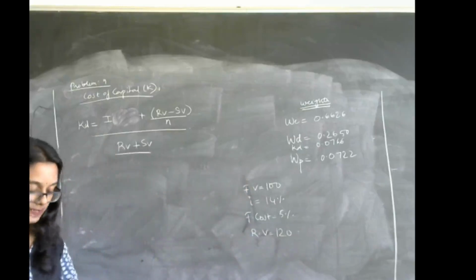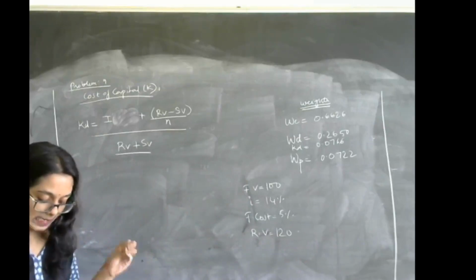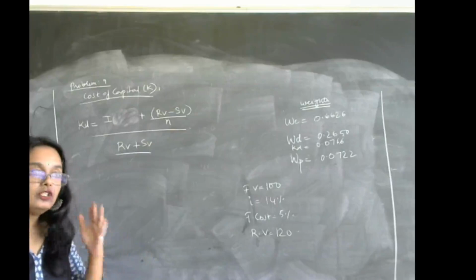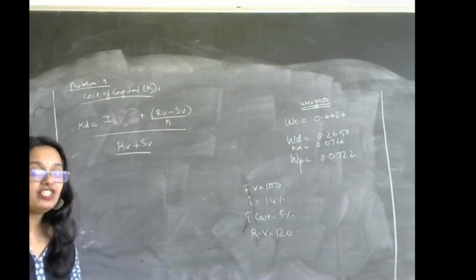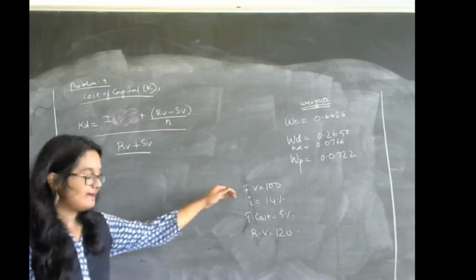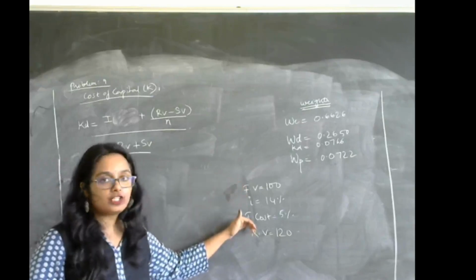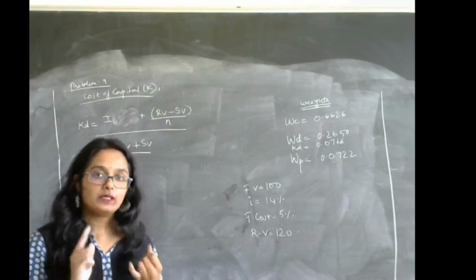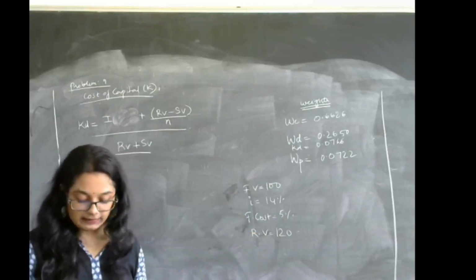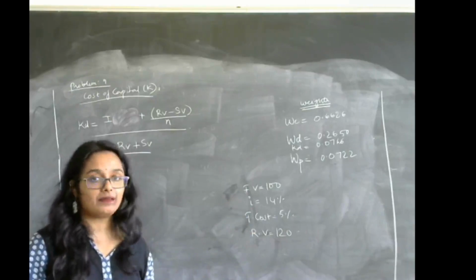Now, the question that you always say is, ma'am, the securities are traded in the capital market and the prices are given to us. So, it should be the current price. It won't become the current price. Why won't it become the current price? Because the price at which it is issued is the face value, and from that face value we are deducting the flotation cost. That is going to be your present value. First of all, try to understand and read the problem. They have said that rupees 100 preference shares redeemable at par.